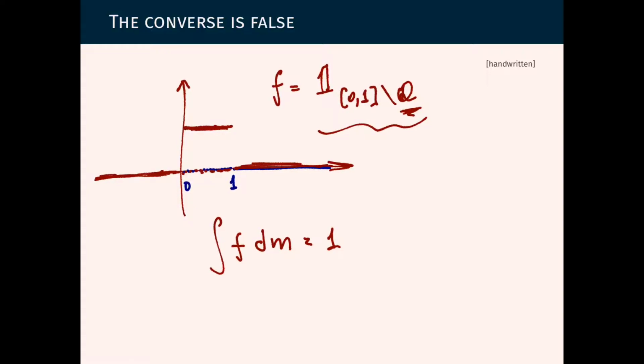This function cannot be Riemann integrated because whatever way we find to partition this interval into smaller intervals, in each of these intervals there will be points where the function takes value 0, and points where it takes value 1. So the Riemann integral, if we take lower values, will give 0. If we take upper values, it will always give us 1. So when we partition this interval, if we pick high values, it always gives 1, and these two things are not converging. So this function cannot be integrated with respect to the Riemann notion of integral.